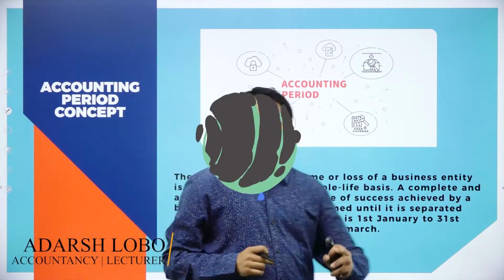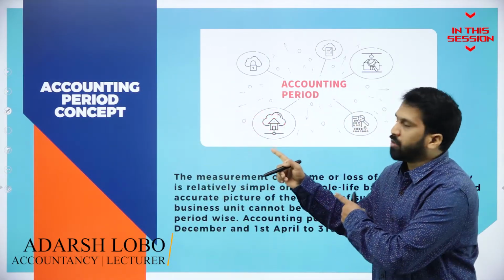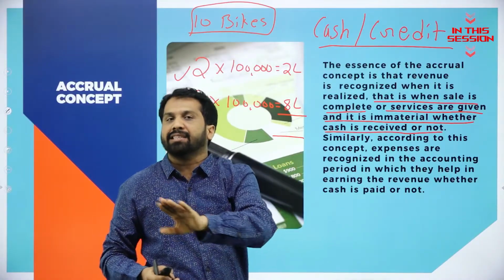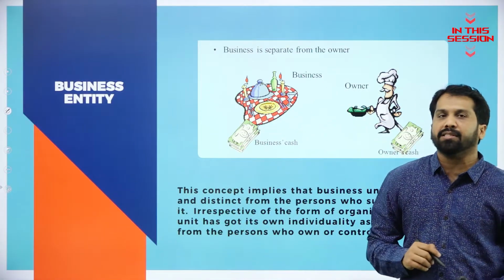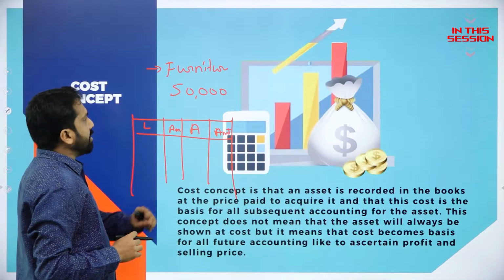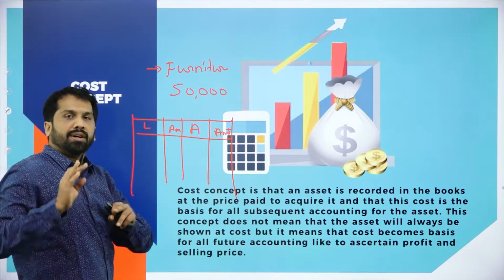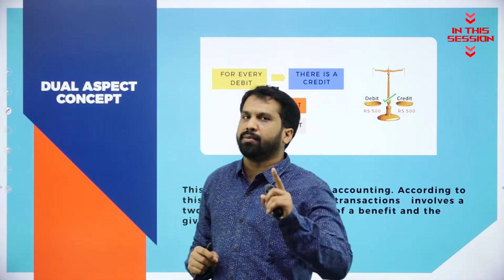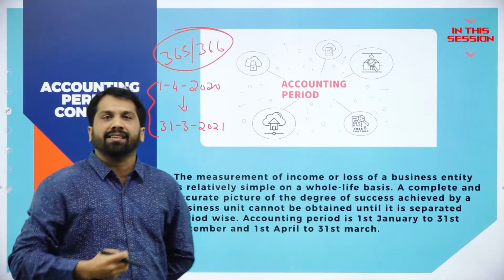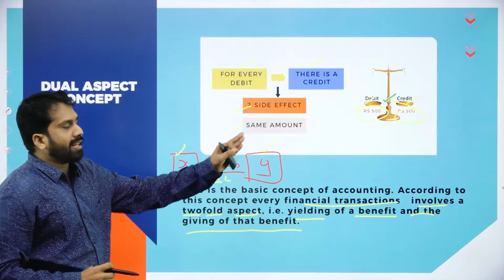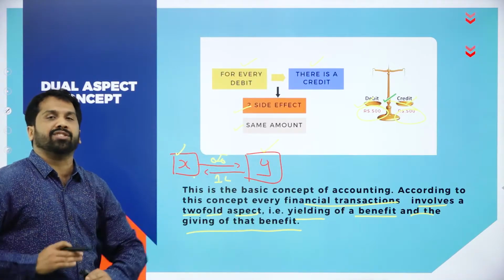The first concept is called the accounting period concept. You sold your bike but cash not yet collected. There is a major concept called the business entity concept. Liability amount, asset amount. What is the furniture value? For every transaction we go with dual aspect. Or what is the calendar year? Your debit and credit always should match.